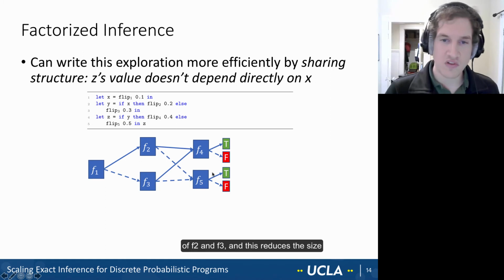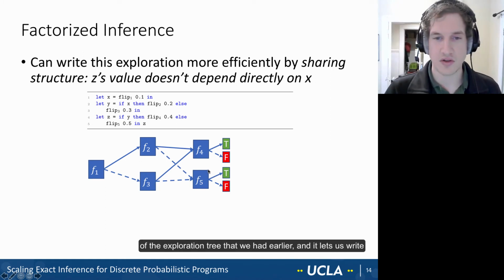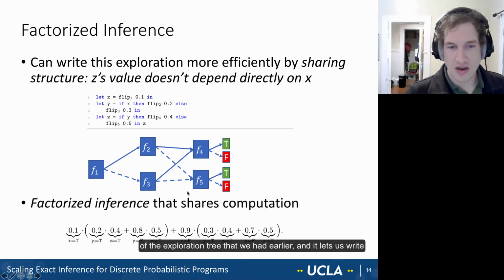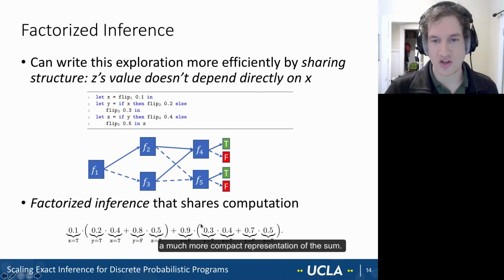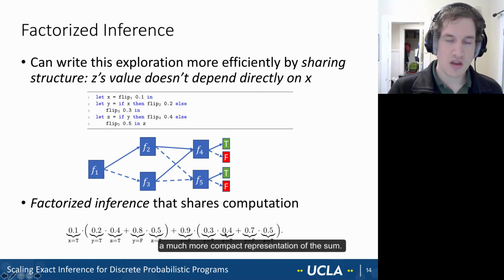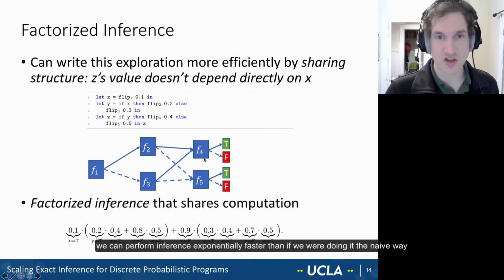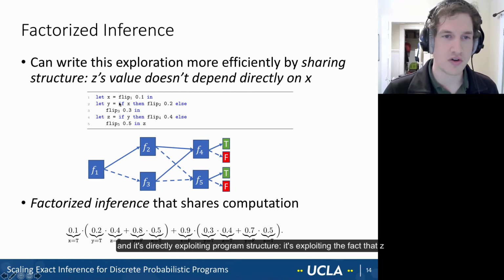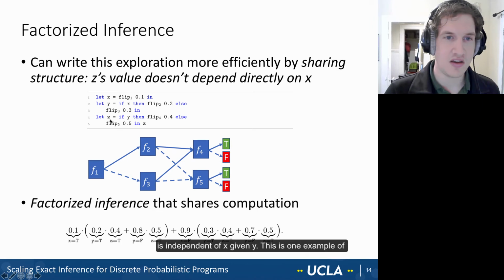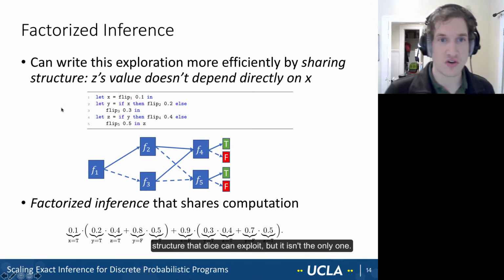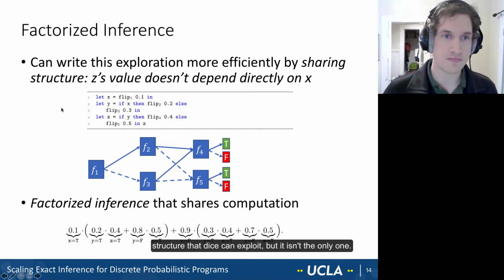And this reduces the size of that exploration tree that we had earlier. And it lets us write a much more compact representation of the sum. And in general, by saving these terms, by collapsing this tree and sharing structure, we can perform inference exponentially faster than if we were doing it the naive way. And it's directly exploiting program structure. It's exploiting the fact that z is independent of x given y. This is one example of structure that dice can exploit, but it isn't the only one.